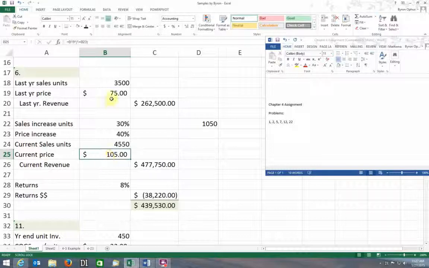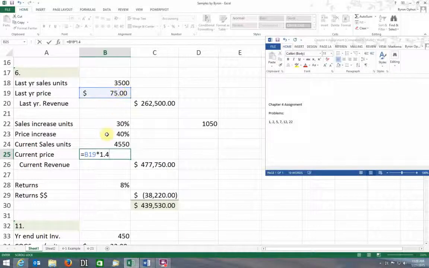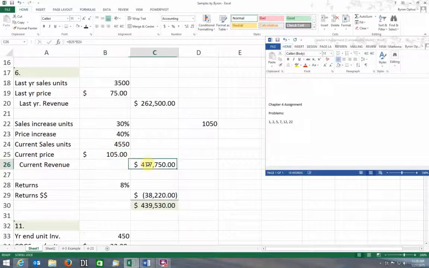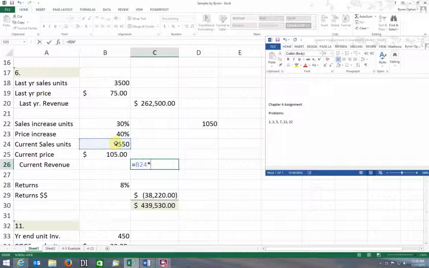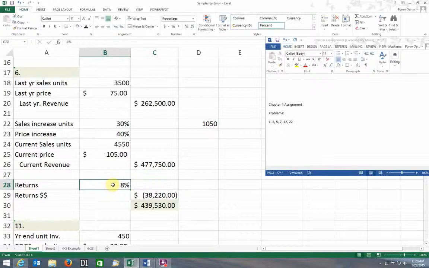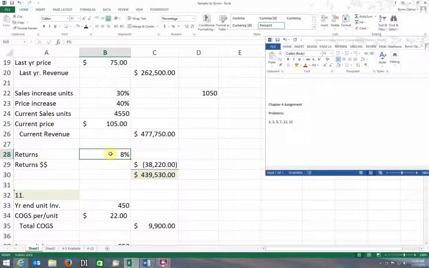So I've got the current price. My price is going to increase by 40%, so let's do it the same way, with the shortcut. This is equal to last year's price times 1.4 in this case. I could have said times 1 plus this. Then my current revenue equals my sales times my price, simply this times this. That's almost $500,000, but I'm going to have some returns. I just plug that in. It's 8%, which is given to us in problem number 6.